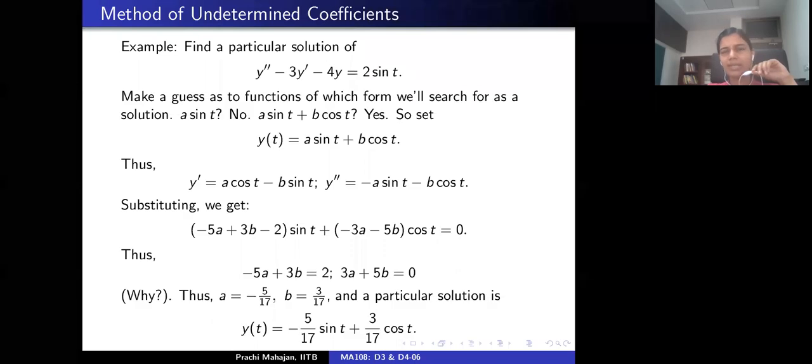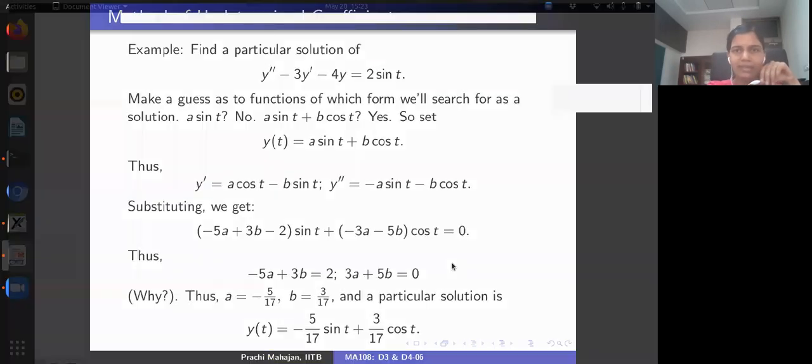One can write down the general solution of this non-homogeneous ODE by combining this particular solution with a linear combination of a basis of solutions of the associated homogeneous differential equation. So I think I'll stop right here for now. Any questions? I'll just take them. Let me just stop the recording.